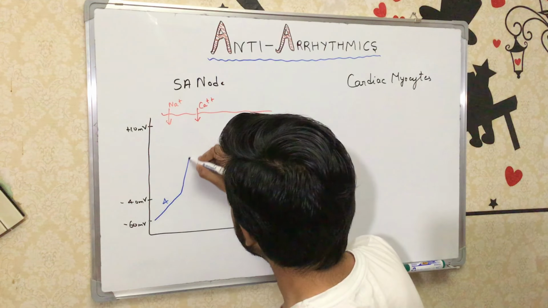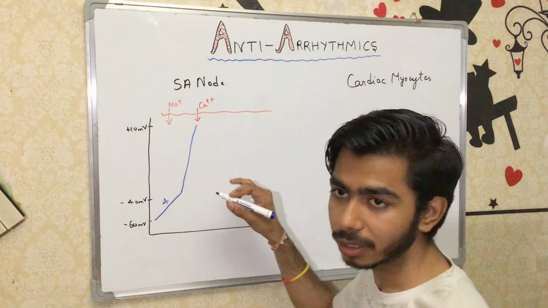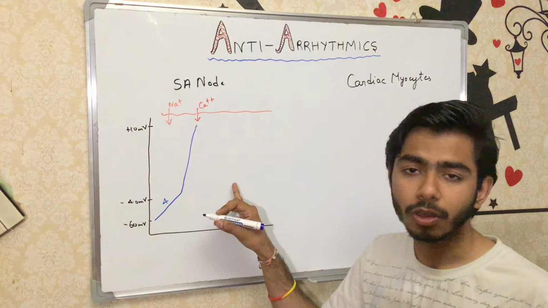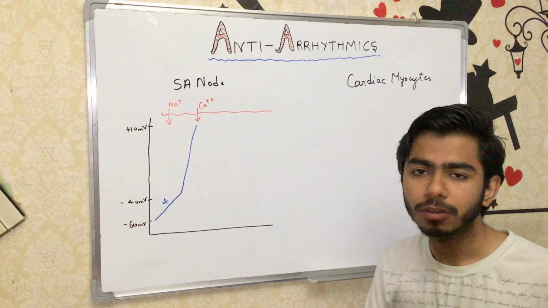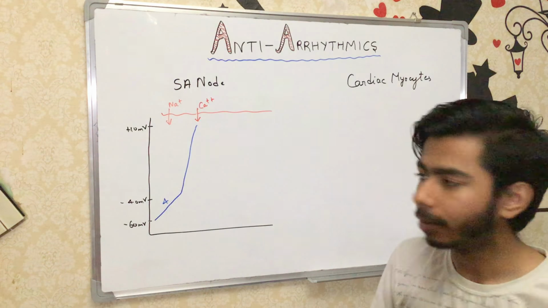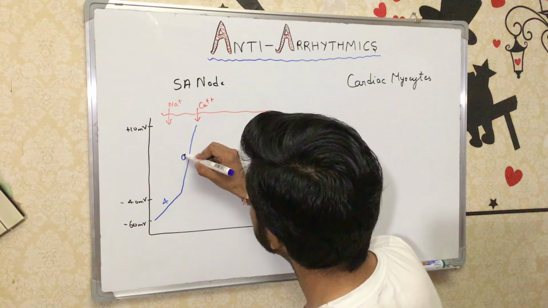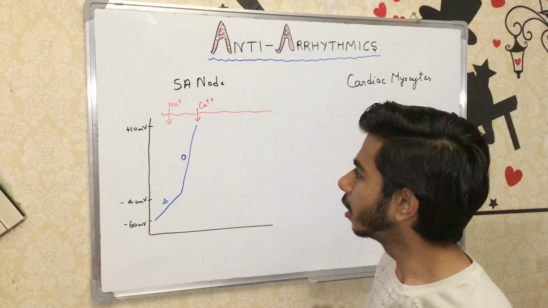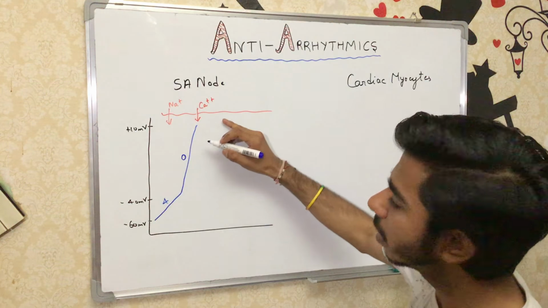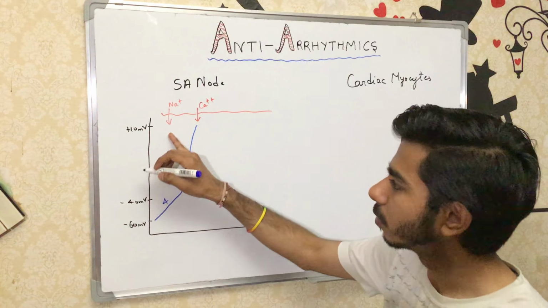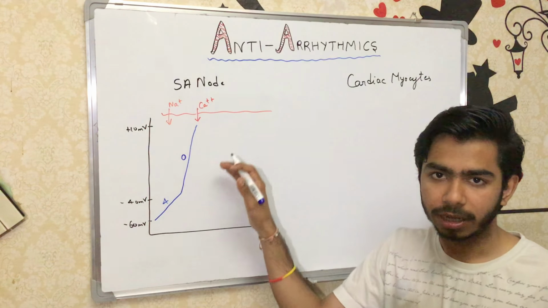What will happen is it will go up, like this, and this particular phase we call phase 0. Now, as it peaks at plus 10 millivolts, for example, it means the membrane is depolarizing at that time.